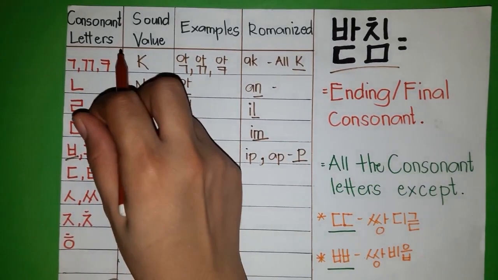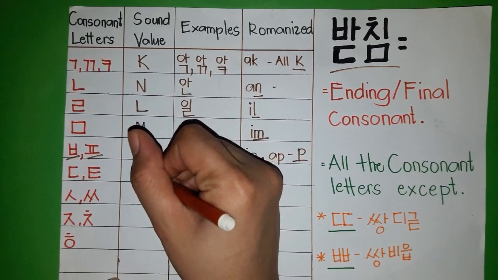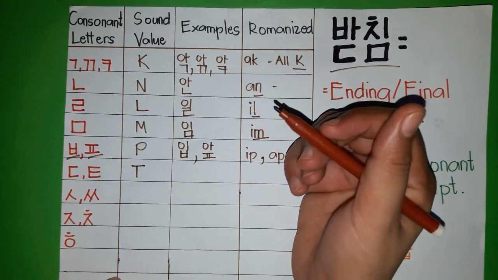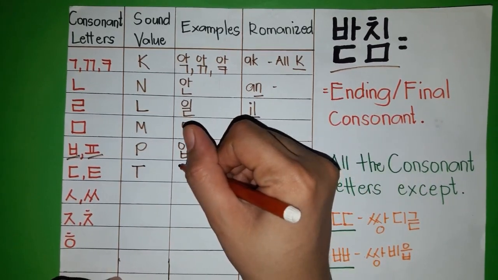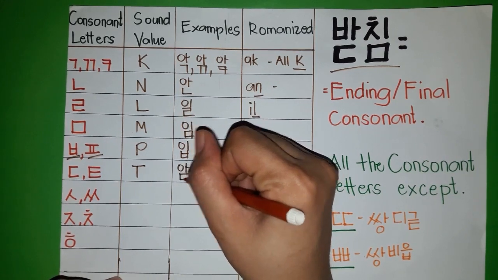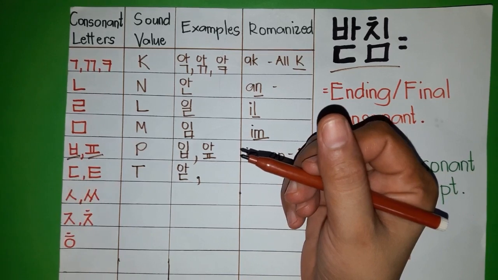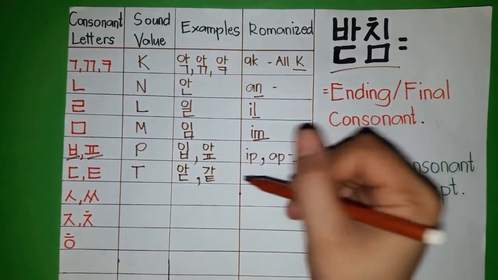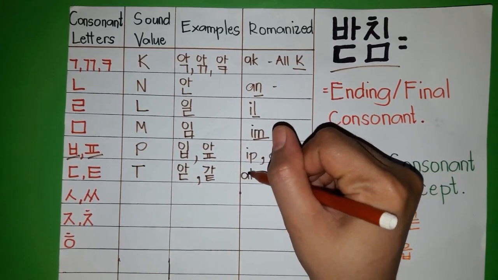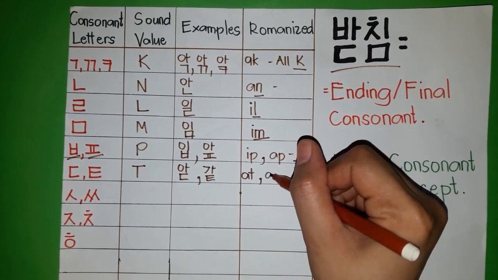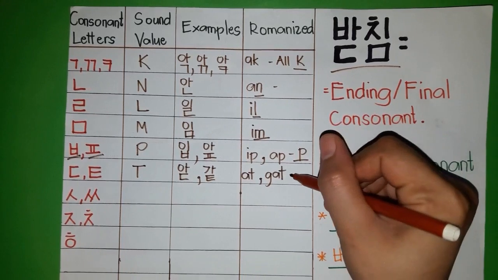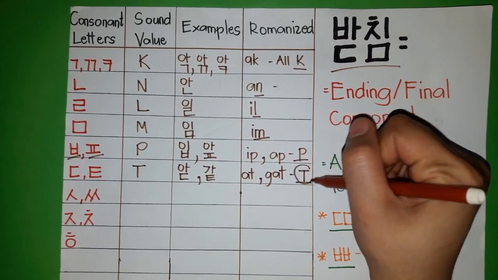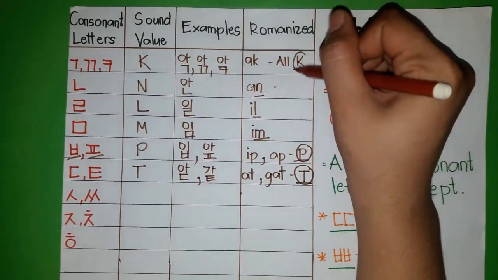The next are digeut and tieut. The sound value for these two consonant letters is T. Examples: for digeut it is at, and for tieut it is cut. The romanization is at and cut. T sound, the P sound, and the K sound.